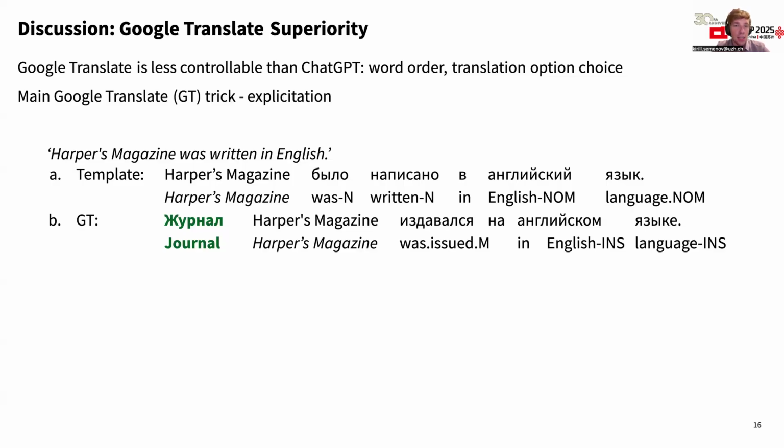So Google Translate adds the word journal, which means journal, and this helps to retrieve the correct fact about the original language of this journal, which is quite similar to how explicitation is working with the human speakers of the language.